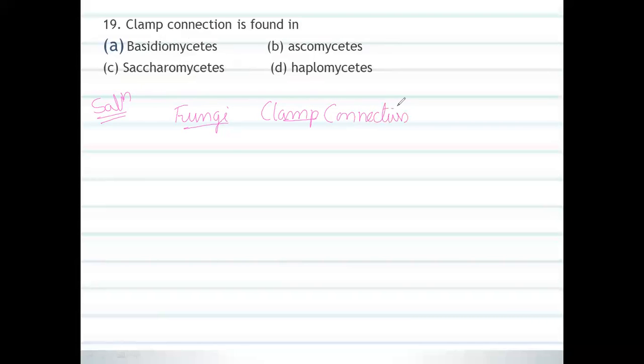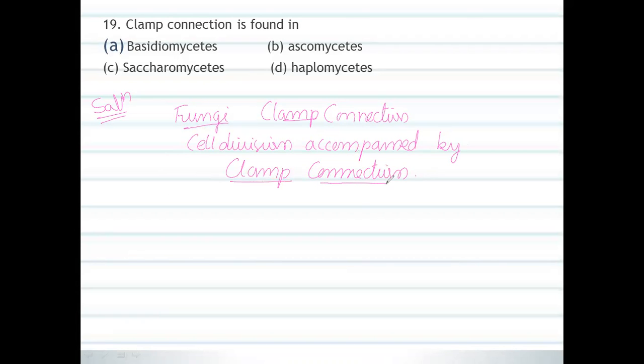First we shall know about the clamp connection. The clamp connection is the cell division accompanied by clamp connection, especially in fungi.